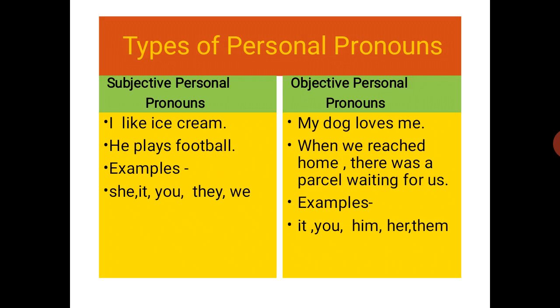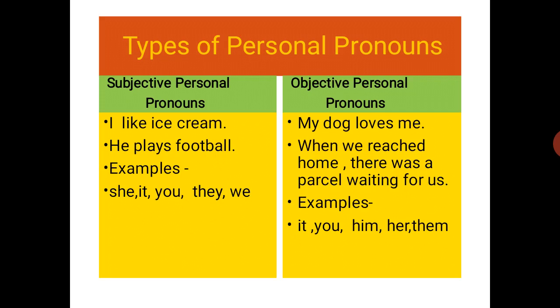In this sentence, he is the subject and the sentence is about he. So, he is a subjective personal pronoun. The other examples of subjective personal pronouns are she, it, you, they, and we.